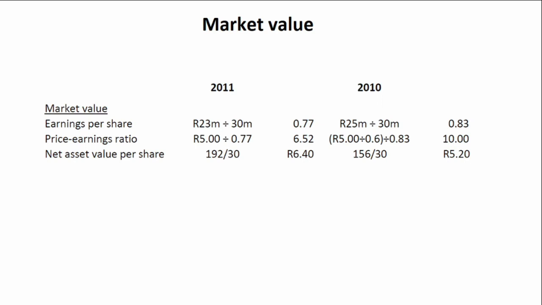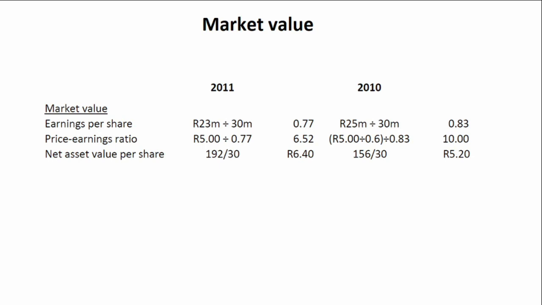The next group of ratios we're going to look at are market value ratios. We have our earnings per share in 2010 of 83 cents, and this has decreased to 77 cents in 2011. Then we have our PE ratio, which has gone from 10 in 2010 to 6.52 in 2011. Another thing we need to look at is the share price.